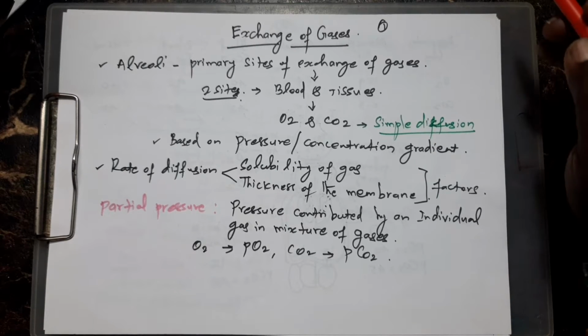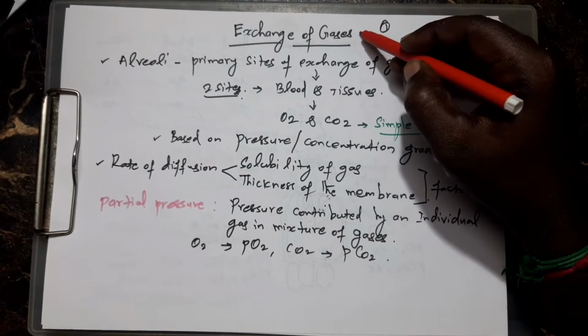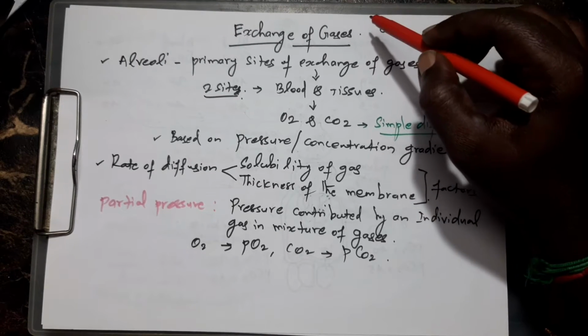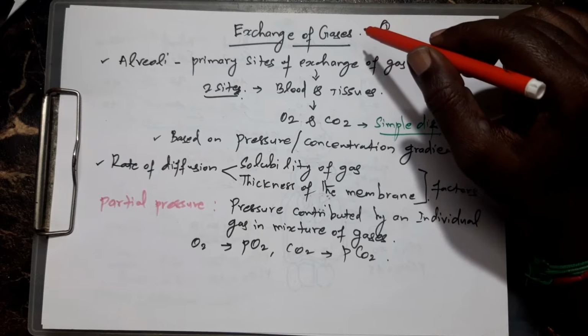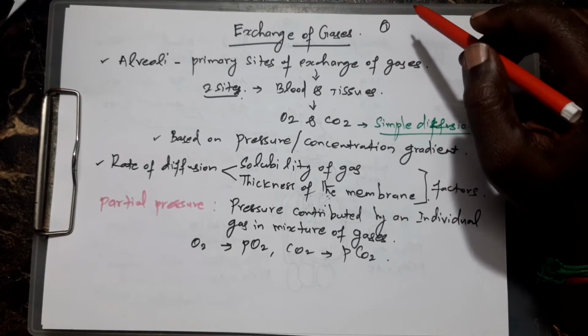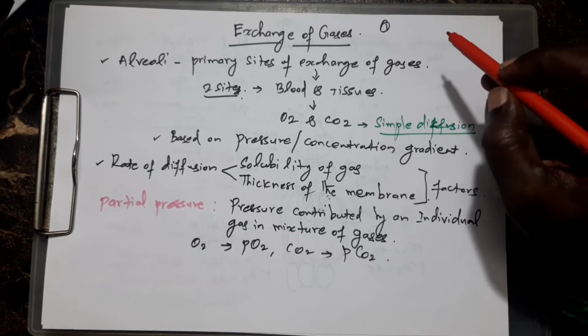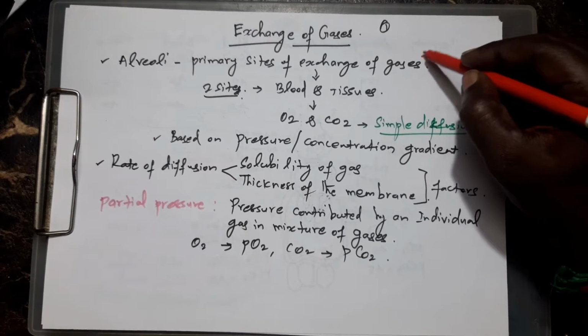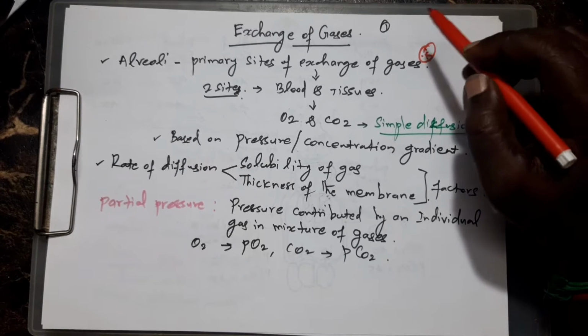Okay, this is called exchange of the gases. Already we saw the structure of the respiratory system in our channel. If you have not seen it, please go through our channel. First one, alveoli. Alveoli is the primary site of the exchange of the gases. Okay, it's one of our questions. Primary site of the exchange of the gases is alveoli.